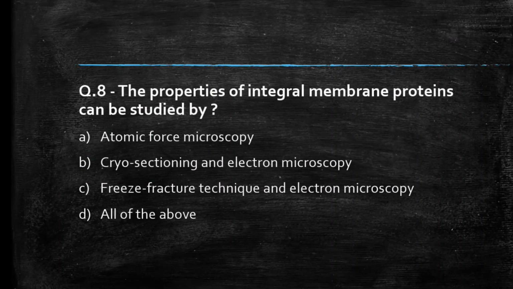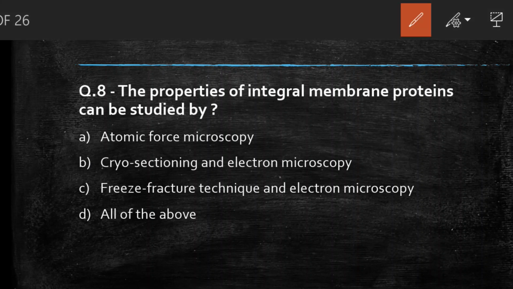Next question we have, the properties of integral membrane protein can be studied by atomic force microscopy, cryosectioning and electron microscopy, freeze fracture technique and electron microscopy, all of the above. Students, comment your answer. So the right answer to this question is option C, freeze fracture technique and electron microscopy. The freeze fracture technique consists of physically breaking apart or fracturing a frozen biological sample. Structural details exposed by the fracture plane are visualized by electron microscope.